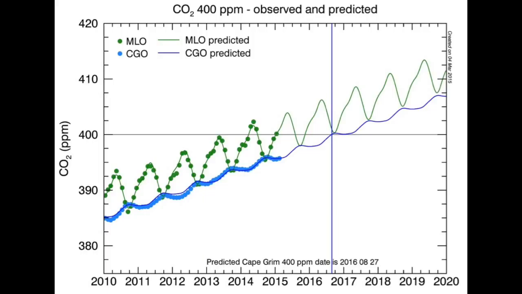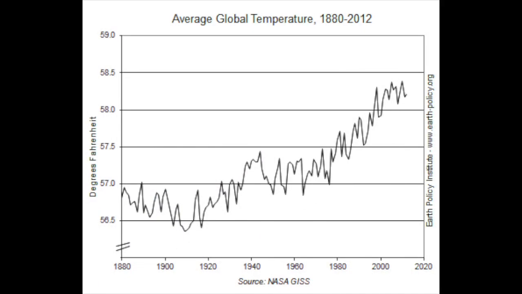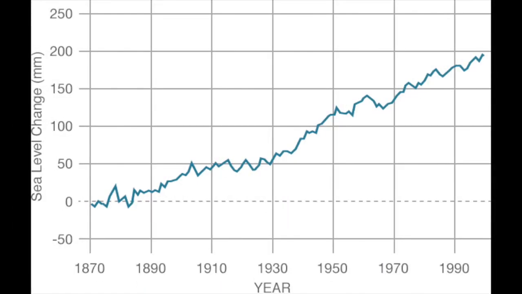Over the past several hundred years, the CO2 ppm count has increased greatly. The average global temperature has also gone up greatly since the year 1880. Recently, sea levels have risen increasingly and have gone up about 200 millimeters.